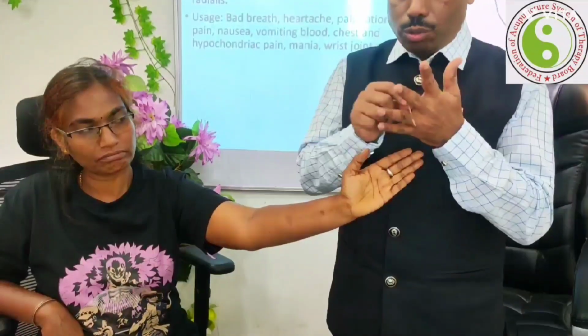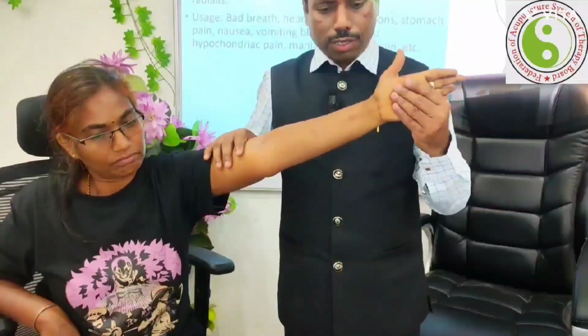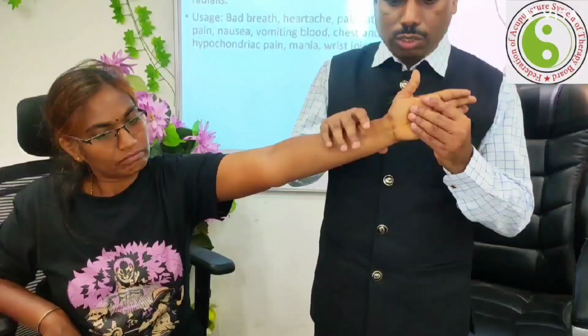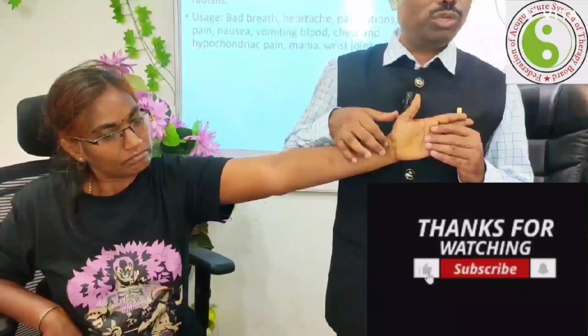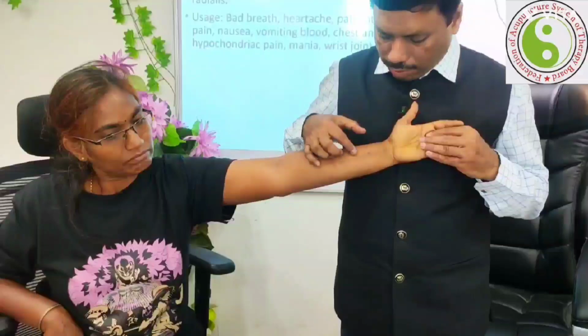Now let me see where the pericardium 7 point is located. Already I told you it is midway between the two tendons, but in the same way, how to locate that point: you come to the pericardium 6. First you stretch your hand, then you find the two tendons. From the tendon, you just come forward. Where there is the wrist, that point is known as P7.